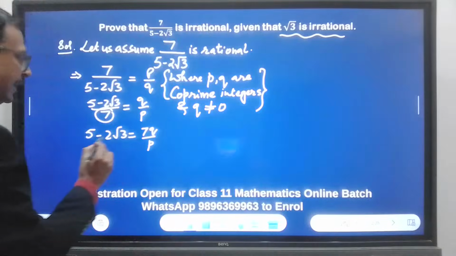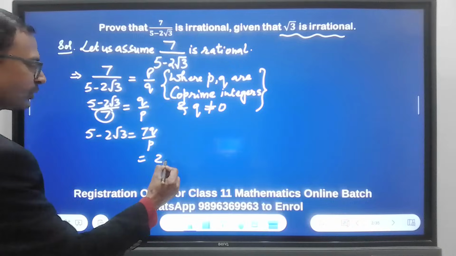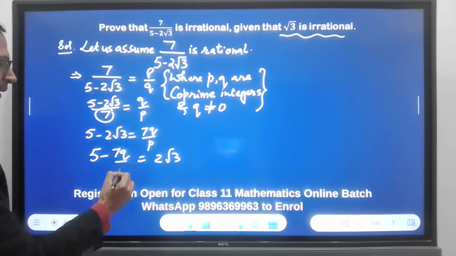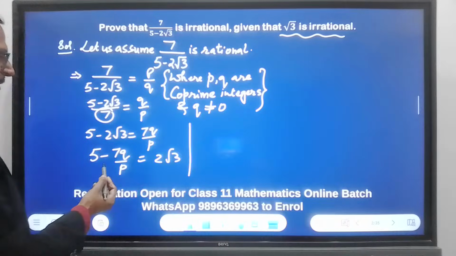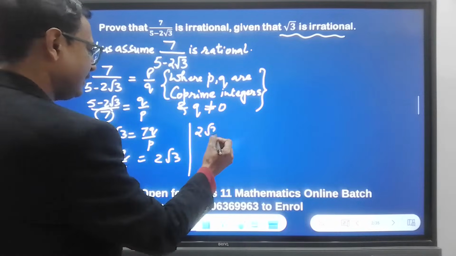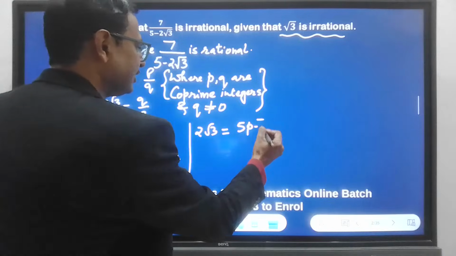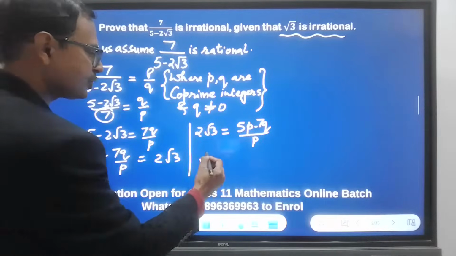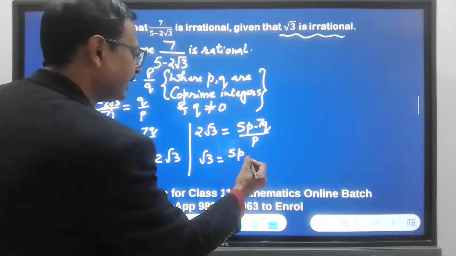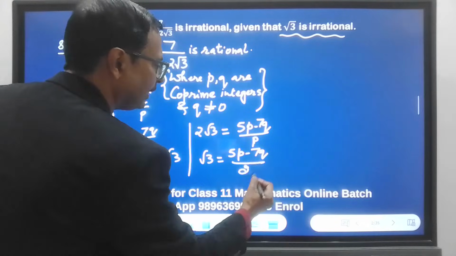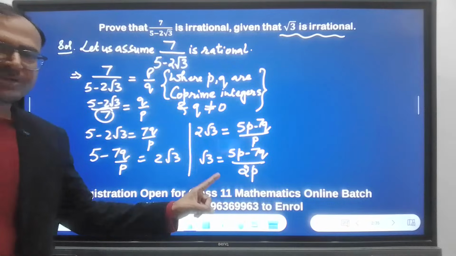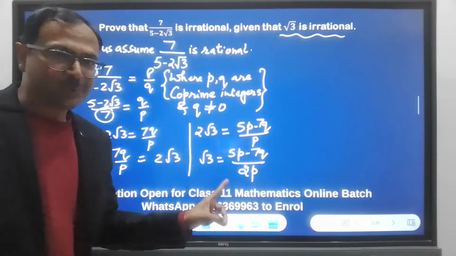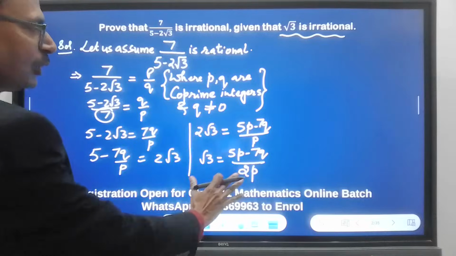Okay. So, here you can see we have a 2 root 3 which goes to the right and becomes positive, and 5 minus 7Q upon P. Now the next step is to take LCM here. So 2 root 3 will be equal to 5P minus 7Q upon P. I have taken the LCM here and shifted the 2 also. So square root of 3 is equal to 5P minus 7Q upon 2P. Now this is the important step which you need to get to if you want to score full 3 marks in the question, right?